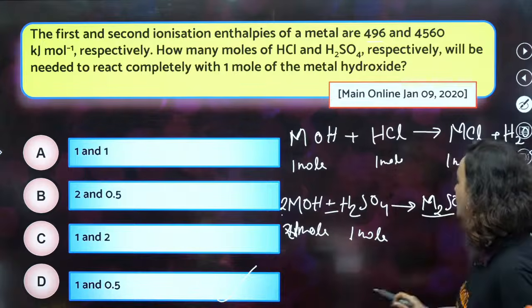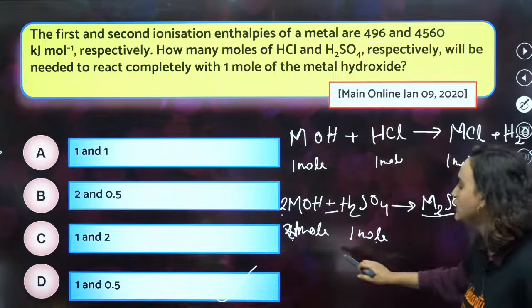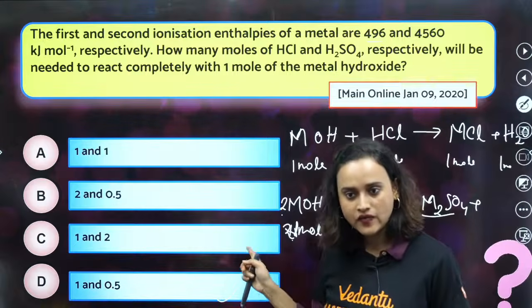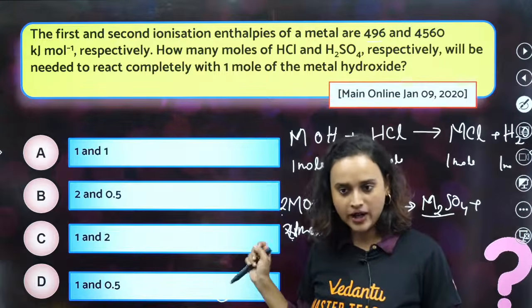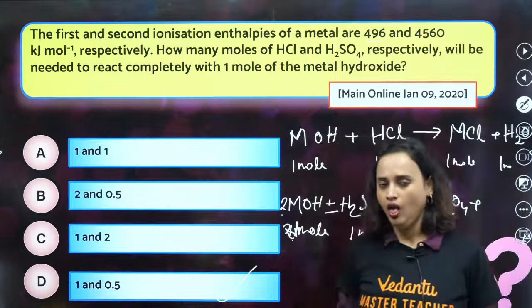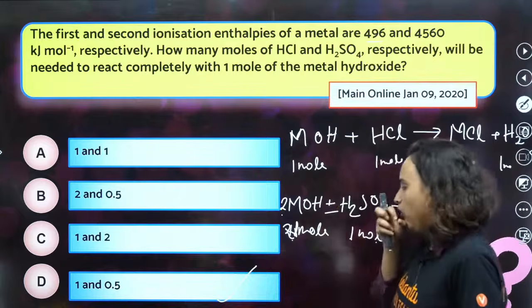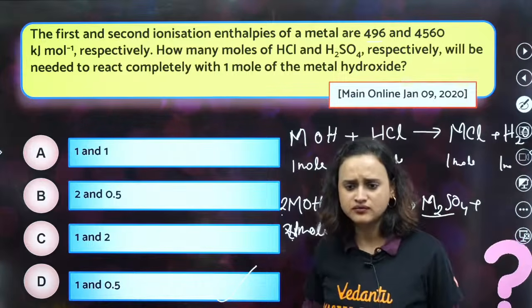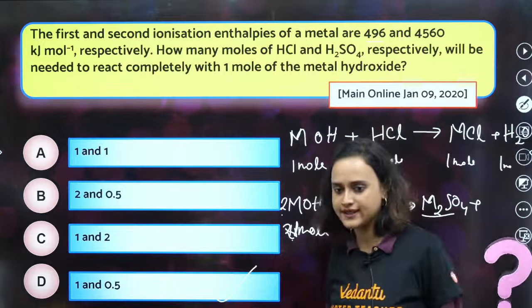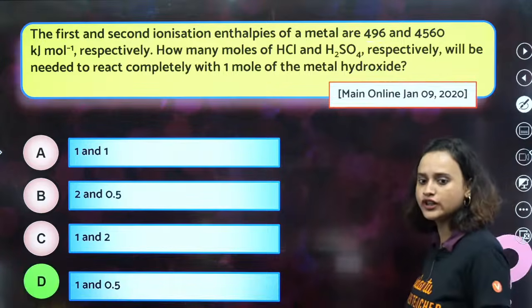1 mole, 1 mole, 1 mole. But here if it is 2 mole and 1 mole, that means it has to be 0.5. Agreed? Clear? Agreed, everybody? Am I clear here? Am I clear, bacha log? Sorry. Clear hai? Or no? Yes. Okay. Chalo, moving on then.